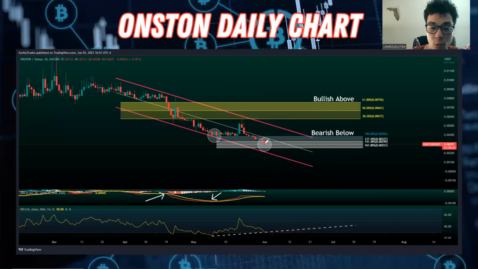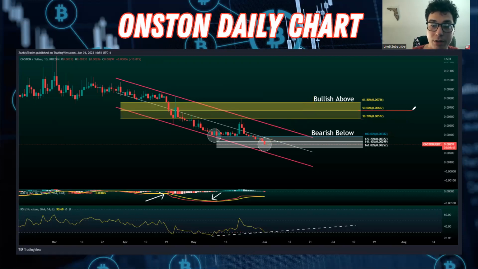So, we may get a bounce sometime soon, but we need to be cautious of a rejection at the top of the channel. We need to be cautious of our major resistance levels right here that we're currently battling. Remember, prior support becomes new resistance. These were support levels. We broke through those support levels. And then ultimately, if we can get a breakout above this bearish channel that we have, we need to get above